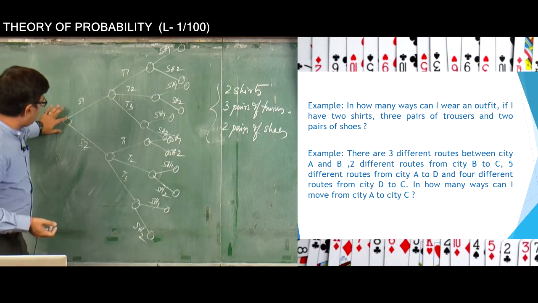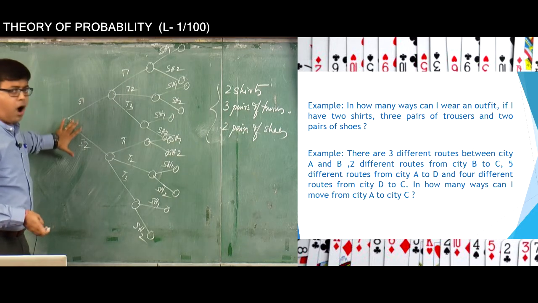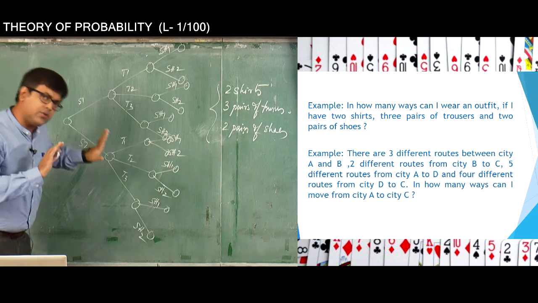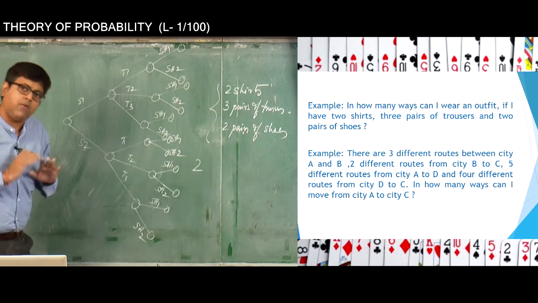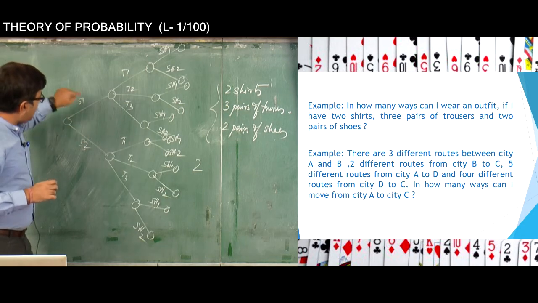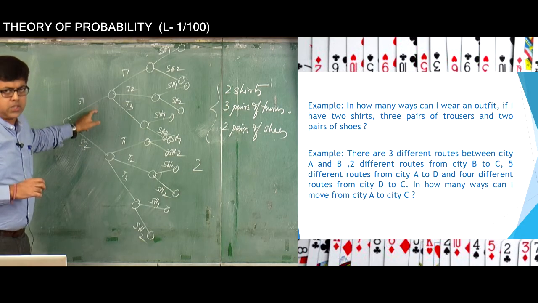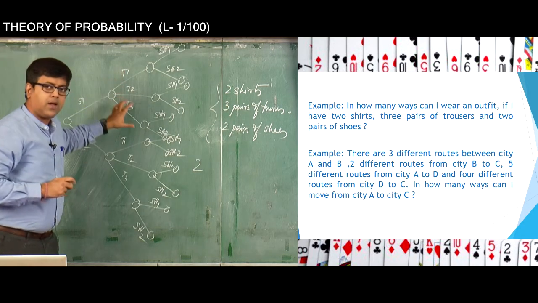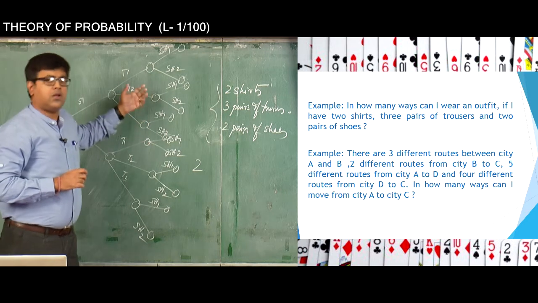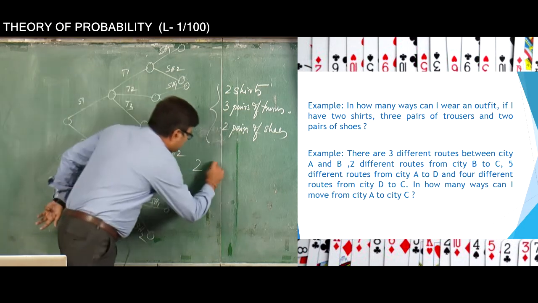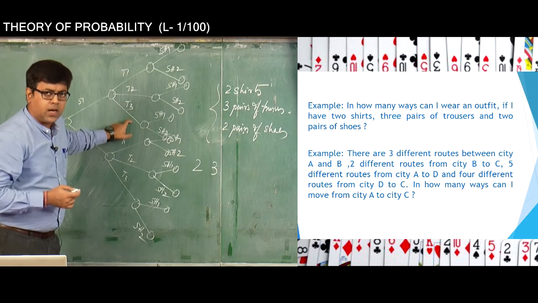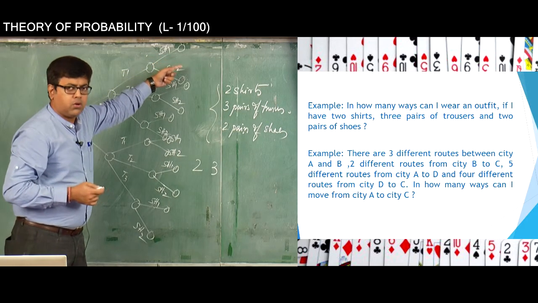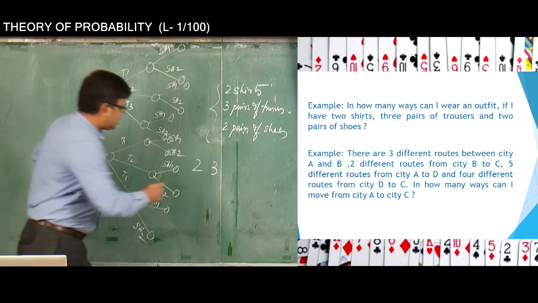Now you see, initially you are here, you have two options of wearing a shirt. So we write two here. There are two ways that you can wear a shirt. Now for each one of those two ways of wearing a shirt, how many ways can you wear a trouser? You can wear a trouser in three ways. So it is 3. And for each one of those 3 ways of wearing a trouser, how many ways do you have of wearing a pair of shoes? 2 ways. So it is 2.